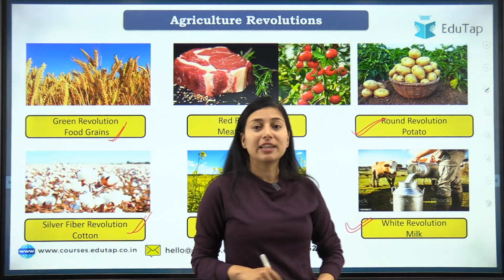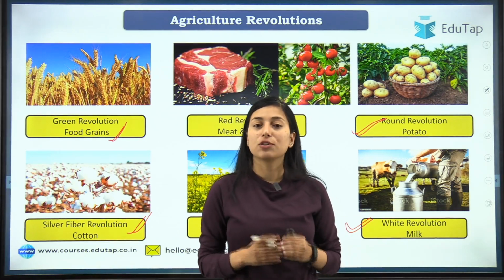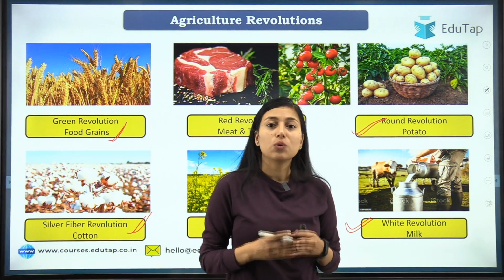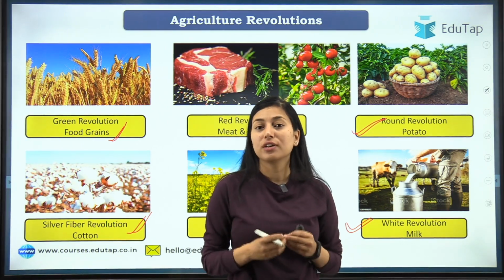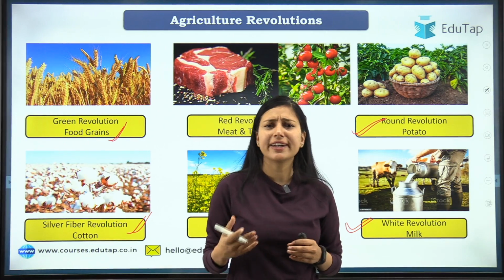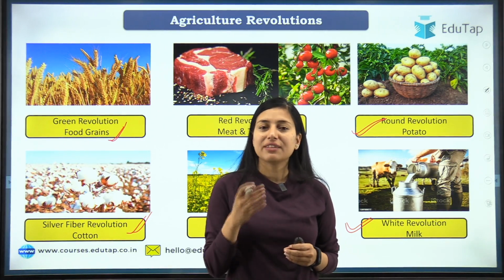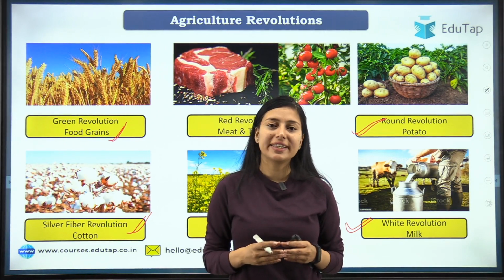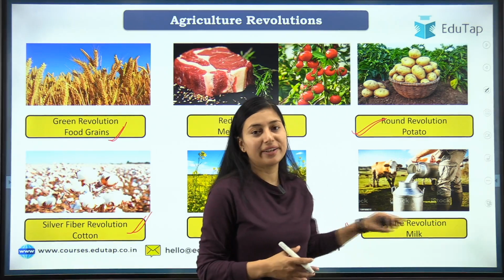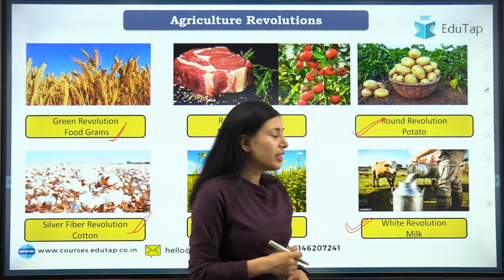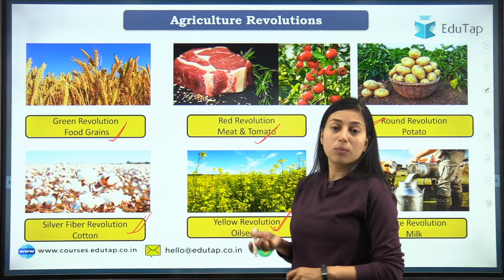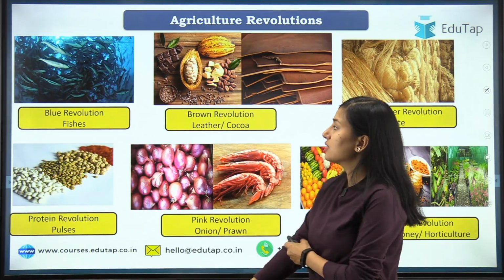Students, I would like to tell you some additional information that you must know about Verghese Kurien, who is known as the father of white revolution or man behind Operation Flood. And the very best example we have in India of this white revolution is Amul. So now moving on to some more revolutions that have happened.